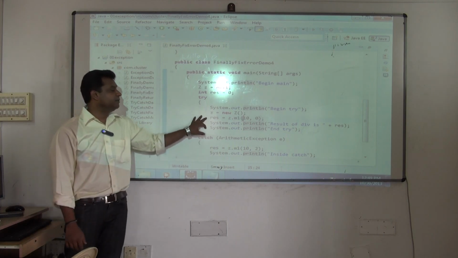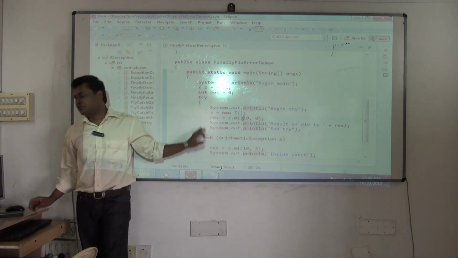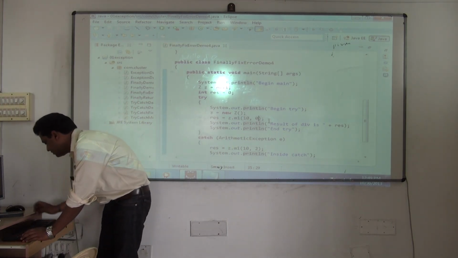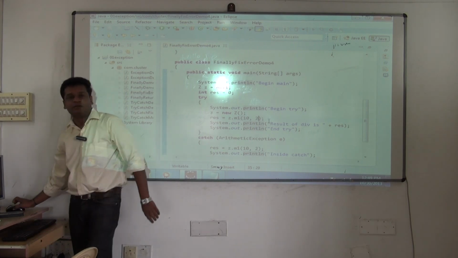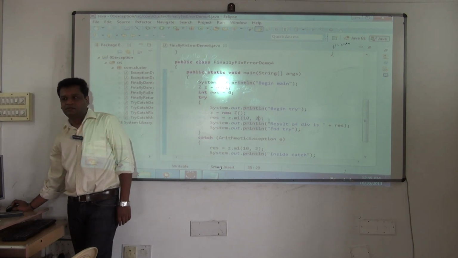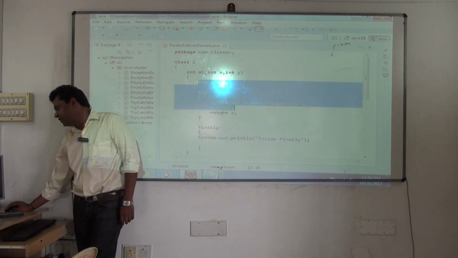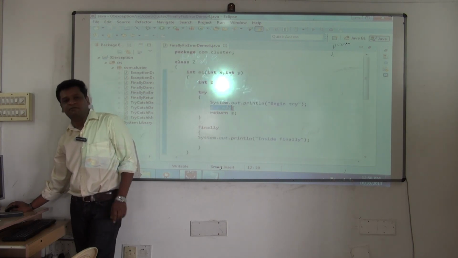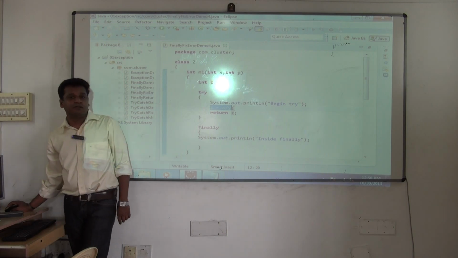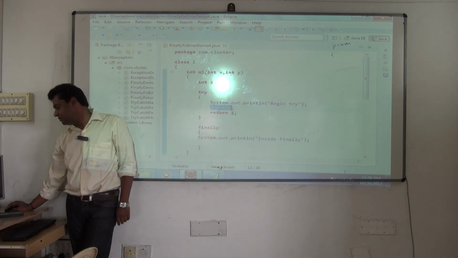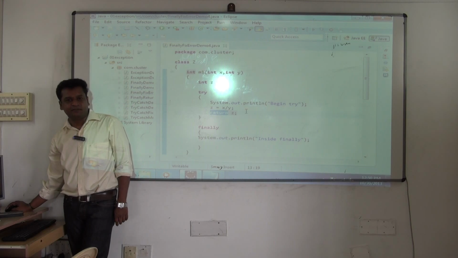So if I send a wrong value, what happens? First we'll go with a correct value. Z dot M1, so 10 into I'm sending. So it will come now. It will divide. It is divided. What is the value of Z now? 5. It is going to return now. Is it going to return or not? Yes, it will return it.